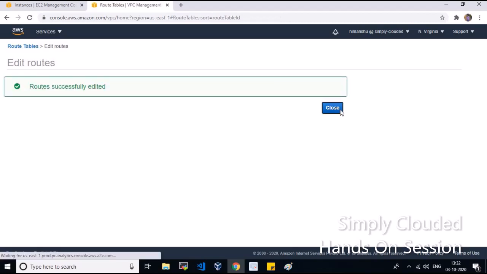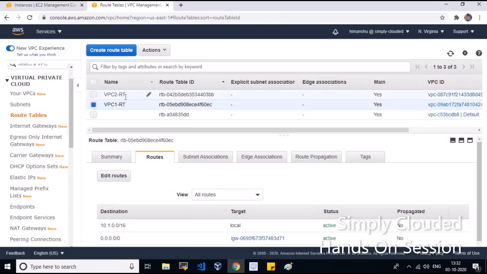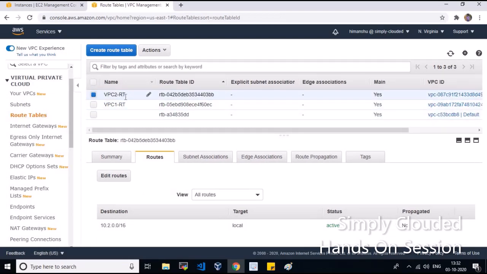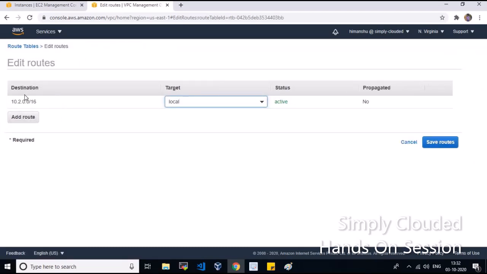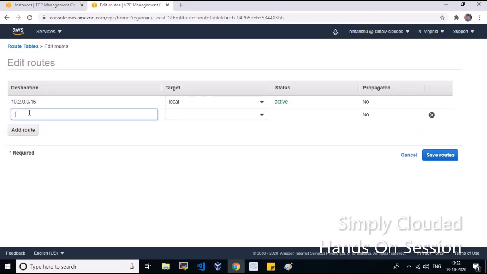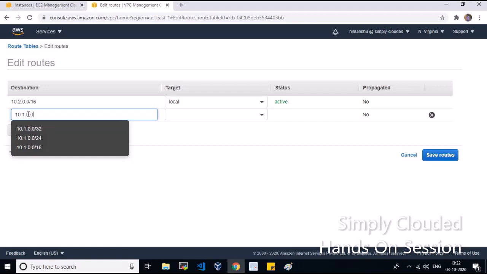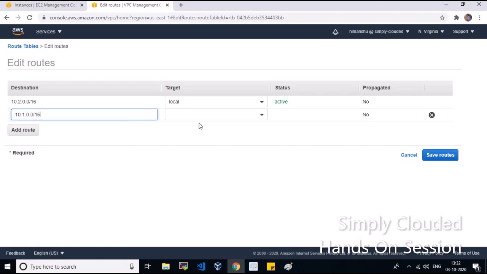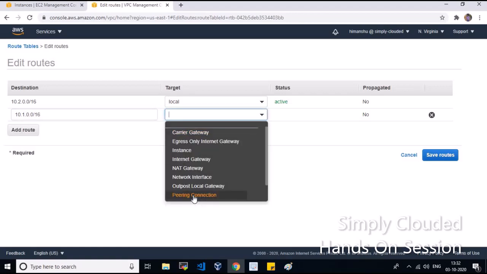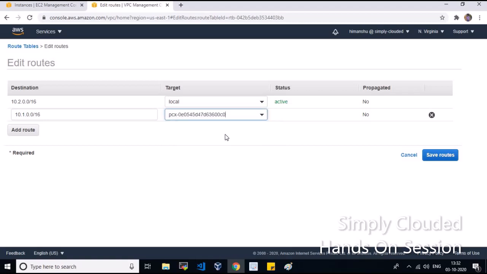So once it is done, now similarly under the VPC2 route table we define the same thing. As of now it is having the local CIDR range, but here I'll add another route so that any traffic going to this CIDR range will go via the peering connection, and this is my peering connection.